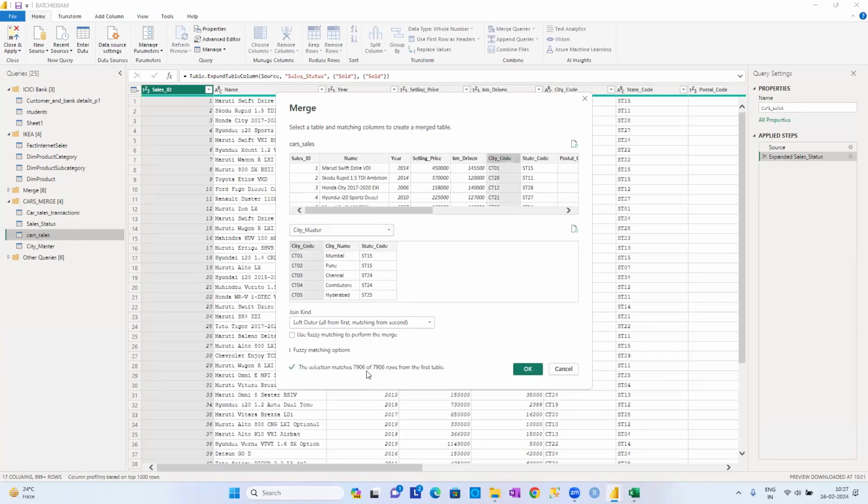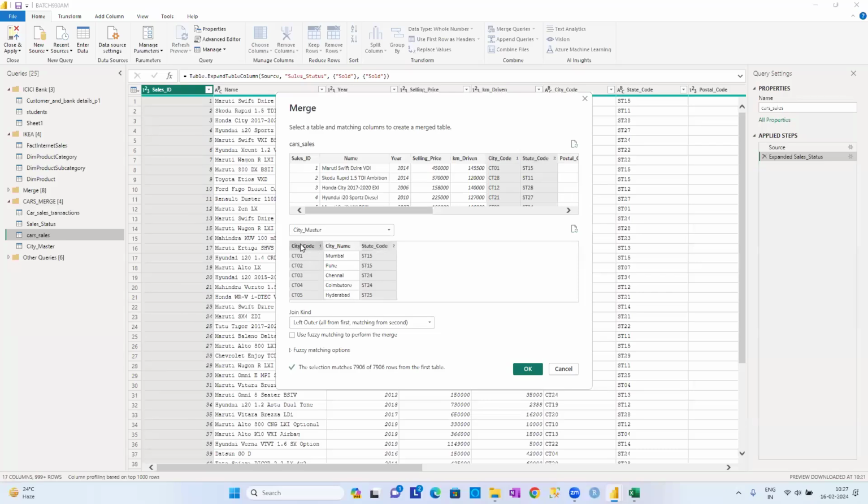Vamsi, I have a doubt here. Yeah. So here we are joining the tables based on a single condition, right? So based on a single column condition. Yes. If there is a scenario that we need to join the tables based on multiple columns, multiple conditions, is it possible to do that? Yes, absolutely. Select the second column. So city code. It is going to be control plus click, multiple columns. Okay. City code, state code, multiple columns. See there, you are getting numbers. 1 and 2 are the numbers you are getting. Okay. Yeah, got it. Thank you. Yeah. Right. Fine. So that's it.